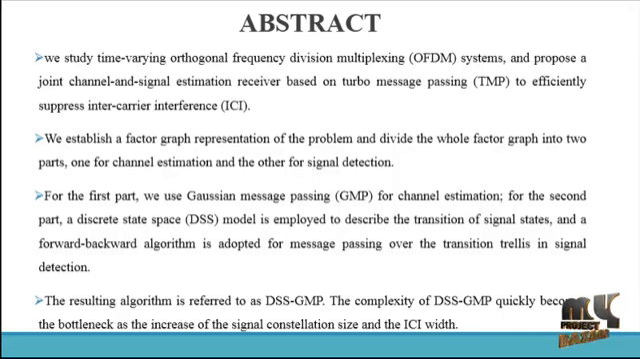We use this for whole signal detection and channel estimation also, and we implement two parts in this OFDM system. The first part is a Gaussian message passing system for channel estimation, and the second is the discrete state space model for the employed transient signal states. These use two hybrid algorithms, the forward and backward algorithm, for the transient of the signal.